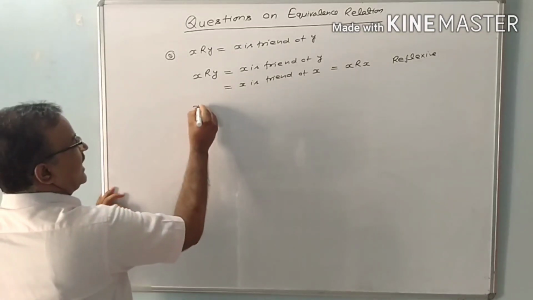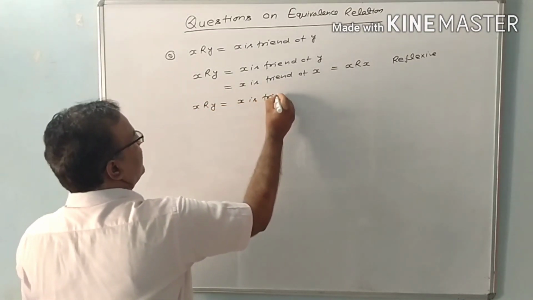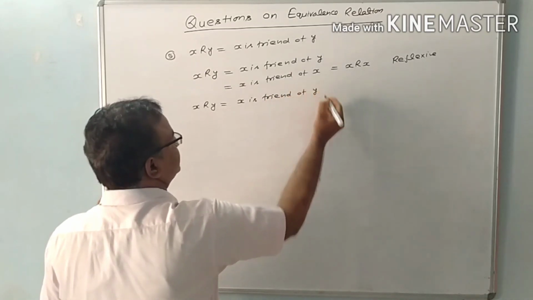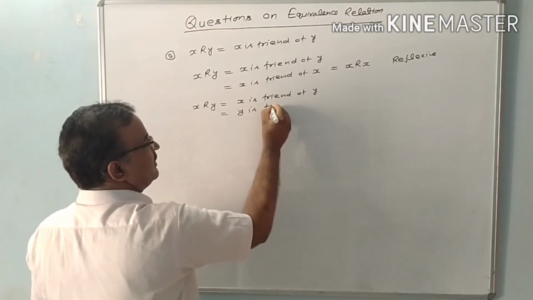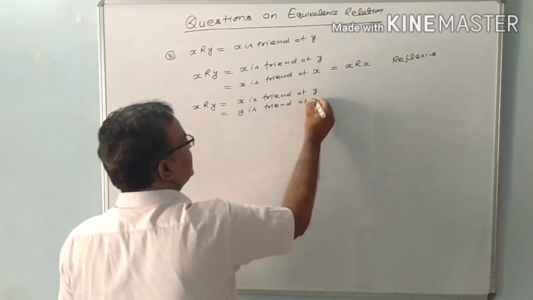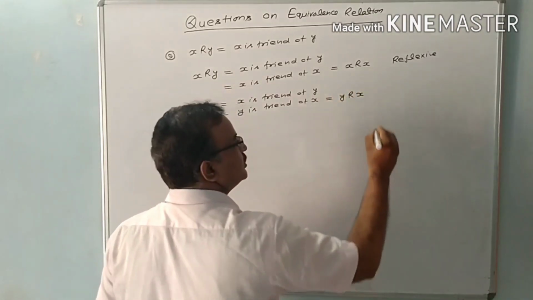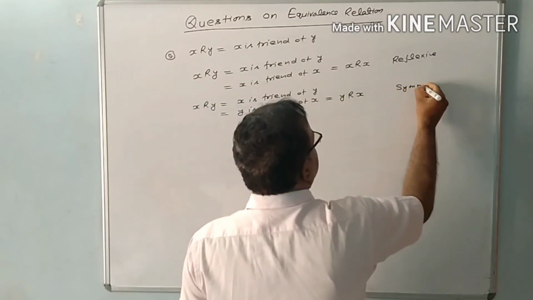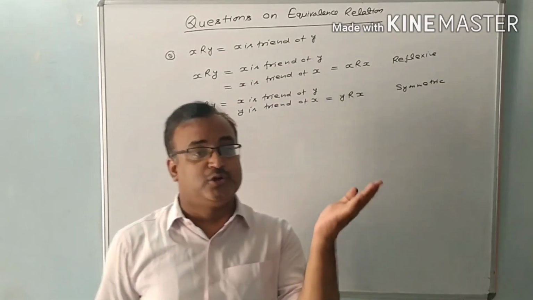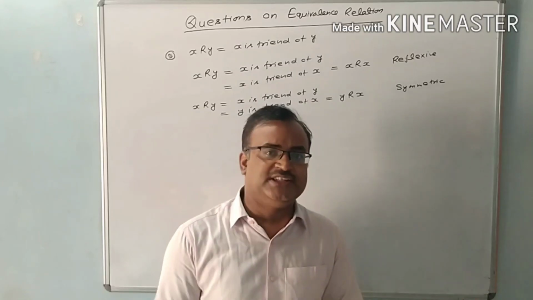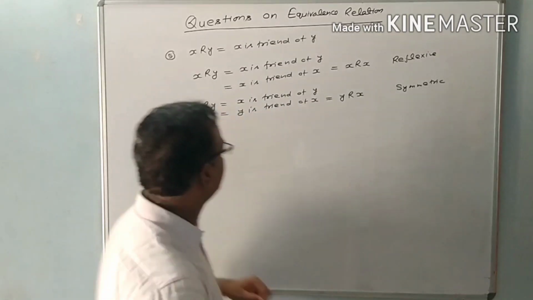Now, if X is related with Y, is that X is friend of Y. If X is friend of Y, then Y is friend of X. That means we can say Y has same relation with X. So this relation is symmetric relation. You know, if X has relation with Y and Y also have same relation with X, then we can say the given relation is symmetric relation by the definition of symmetric relation.